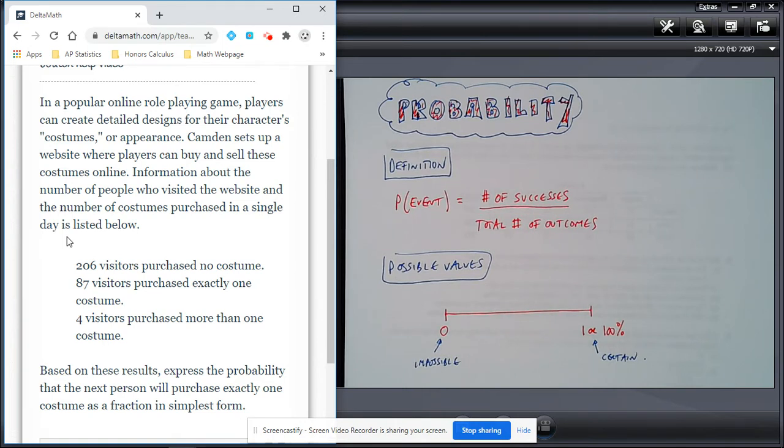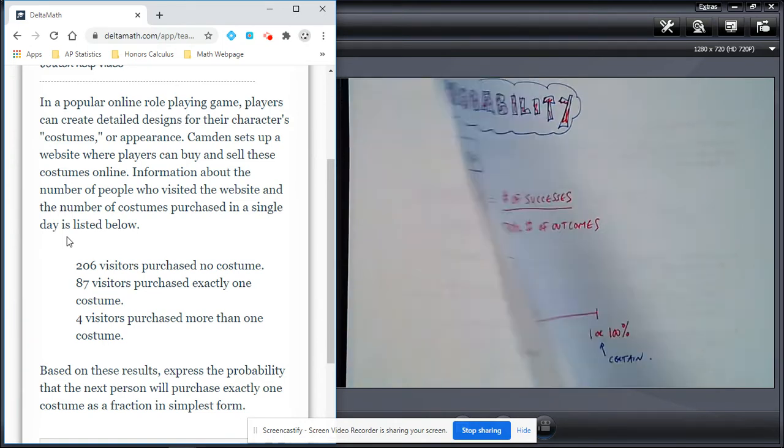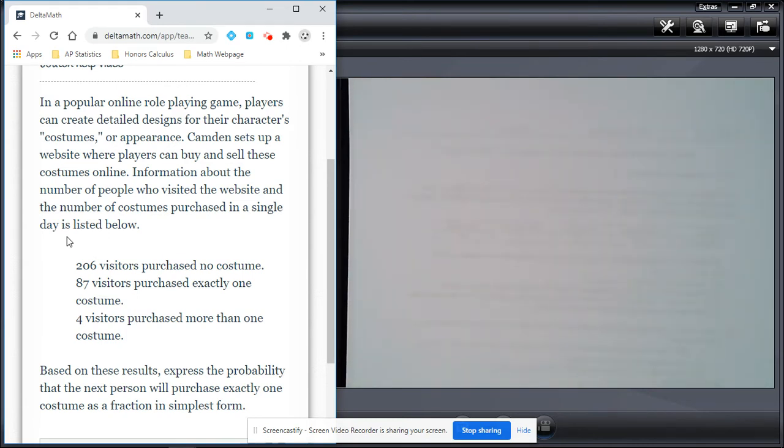And information about the number of people who visited the website and the number of costumes purchased in a single day is listed below. So basically, you have 206 visitors purchased no costume, 87 purchased exactly 1, and 4 visitors purchased more than 1. And we want to figure out the probability that the next person will purchase exactly 1 costume.